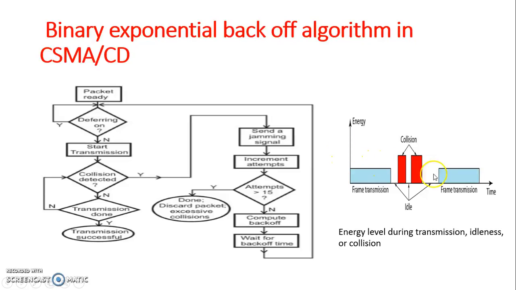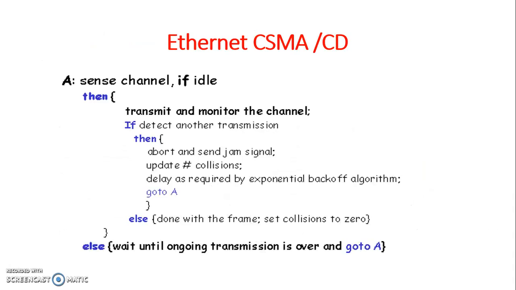That is, the three levels of energy in the channel: zero, then normal, and then abnormal. Zero means the channel is idle. Normal means the station has successfully captured the channel and is sending its frame. And abnormal means there is a collision. Here the level of energy is twice the normal level. So actually the throughput of this CSMA/CD is greater than pure and slotted Aloha, which we have seen in the last session. So this is an example procedure for the Ethernet CSMA/CD which updates the collision